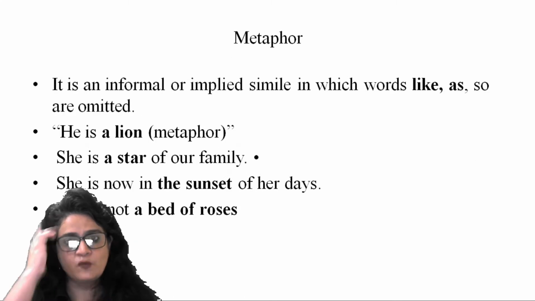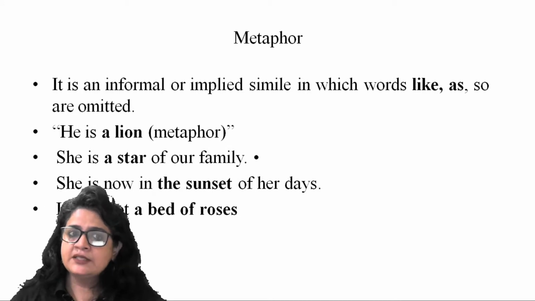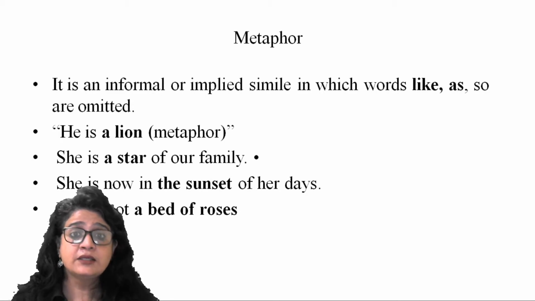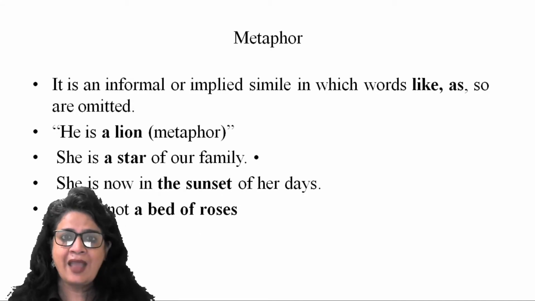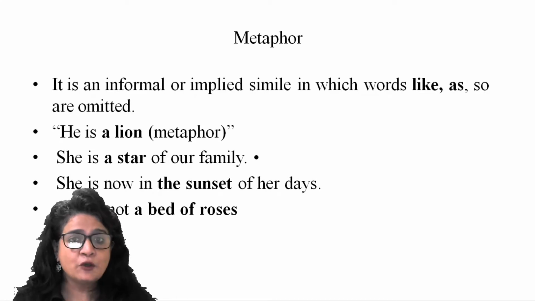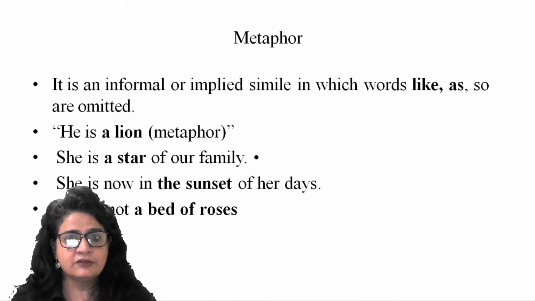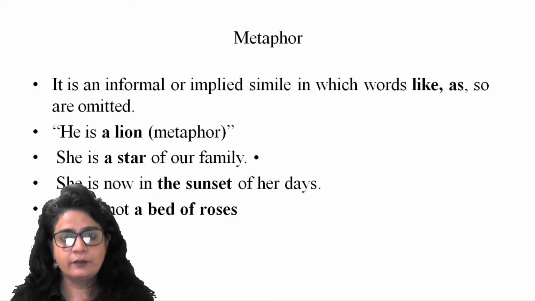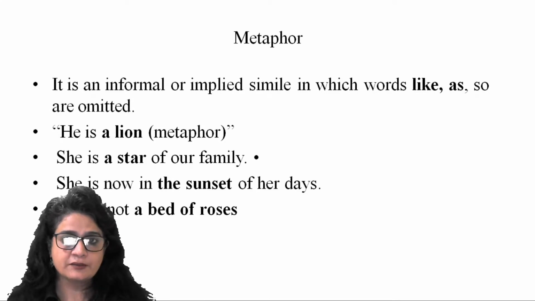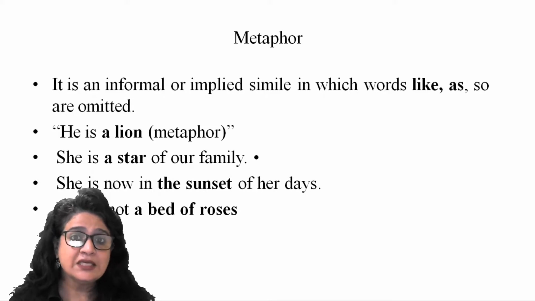All right, let's move on to the next figure of speech, that is metaphor. So metaphor is also an informal or implied simile, right? So the only difference between metaphor and simile is that metaphor does not use 'as' and 'like'. Metaphor attributes those qualities to the person directly. It doesn't say it is like something else, it is something else, right? So metaphor is an implied simile in which the words 'like' and 'as' are omitted. All right, so in the same way this also compares unlikely, dissimilar things.